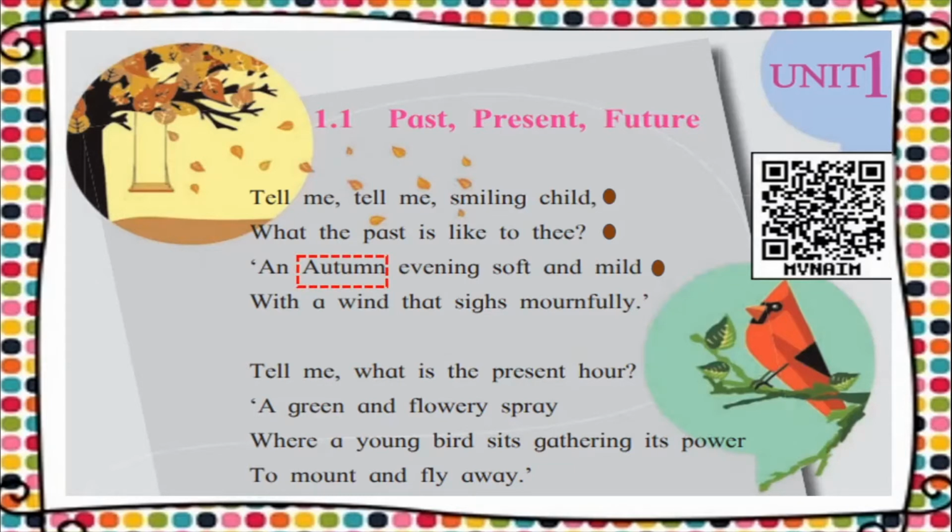So now what is autumn? Autumn is a season which comes just before the winter season. In this season you will see that the trees shed their leaves. You can see this small image here which is showing how the trees are shedding their leaves in autumn. So the child says, the past to me is like the season, that is autumn, and here the evening is very soft and mild, with a wind that sighs mournfully.